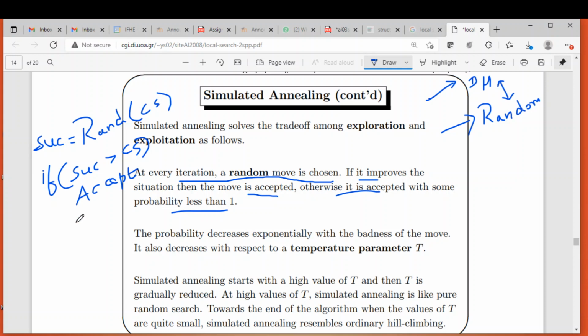Else, if the successor is not better than the current state, then what should we do? Then accept with a probability less than 1. So then also we may accept, but not every time. We will accept with a probability of less than 1. That's what the algorithm says.